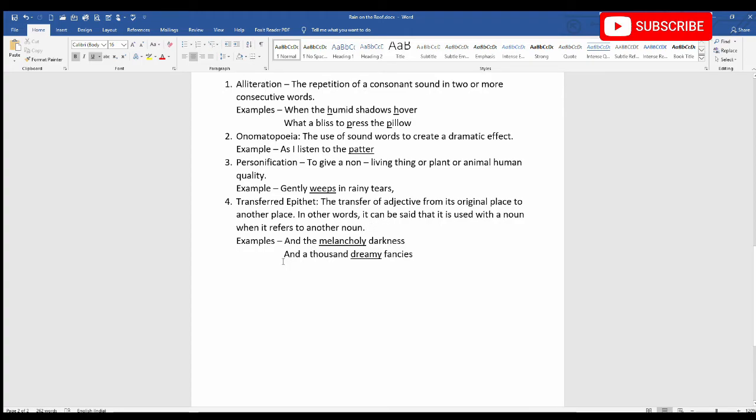Now look at this example. And the melancholy darkness. Melancholy means sad. Now darkness cannot be sad. It's the human beings who can be sad. So the poet used this adjective melancholy with the noun darkness. So it's an example of transferred epithet.